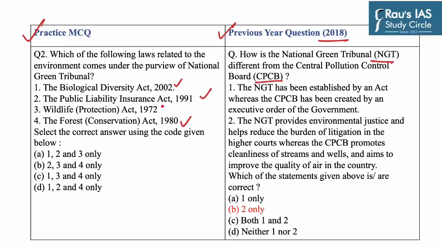It does not cover the Wildlife Protection Act 1972. So by eliminating the third option, we can reach our correct option, that is D, 1, 2 and 4 only.